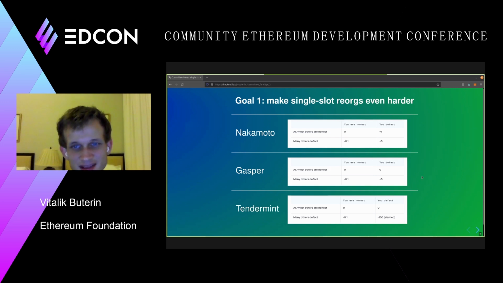But in a Tendermint-like design, you actually have even more security because it's not even possible to reorg even one single block without getting slashed. Once even one single block is published and confirmed, that block is finalized, and so there is no way to revert. So this property is extremely powerful,